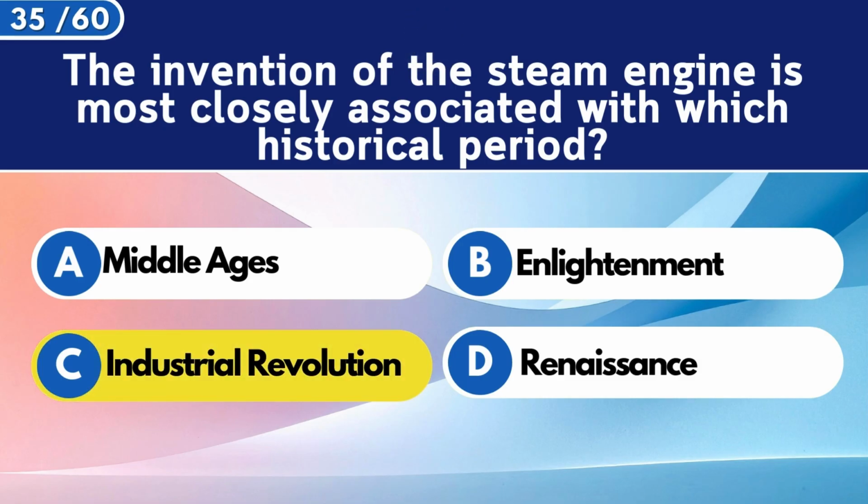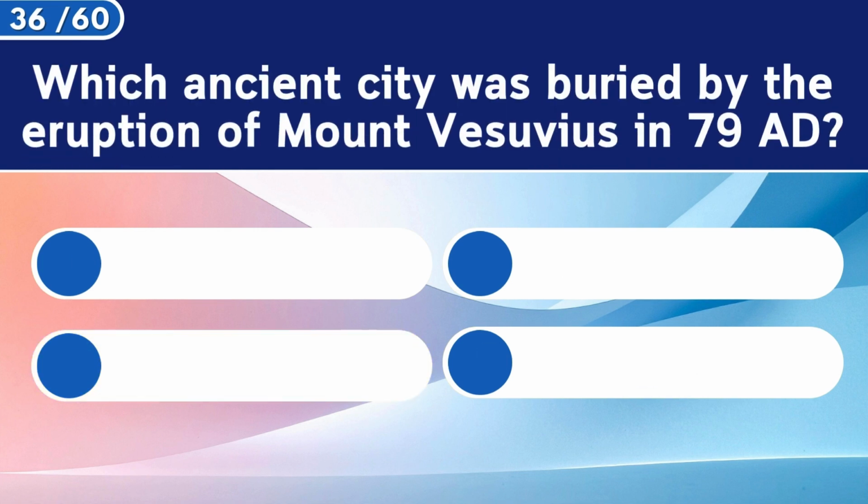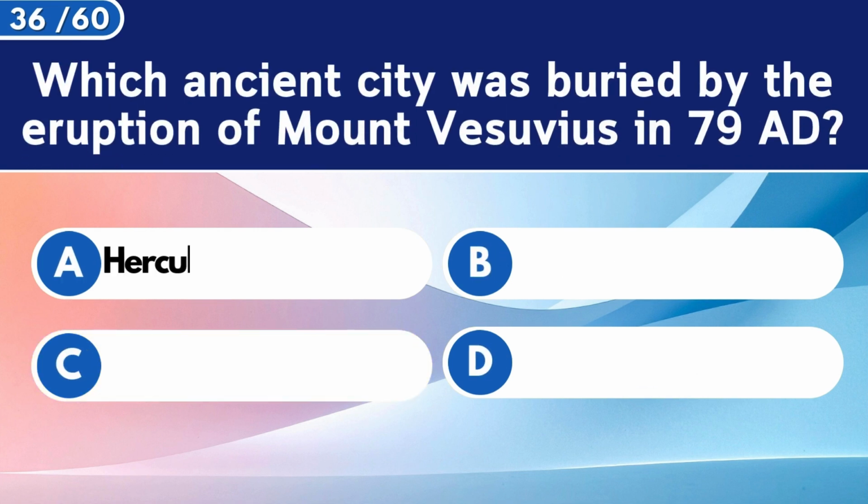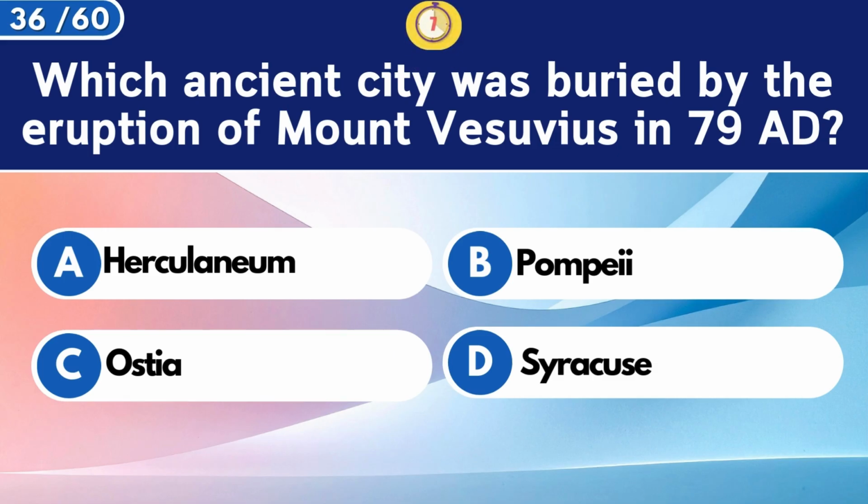Industrial Revolution. Which ancient city was buried by the eruption of Mount Vesuvius in 79 AD? Pompeii.